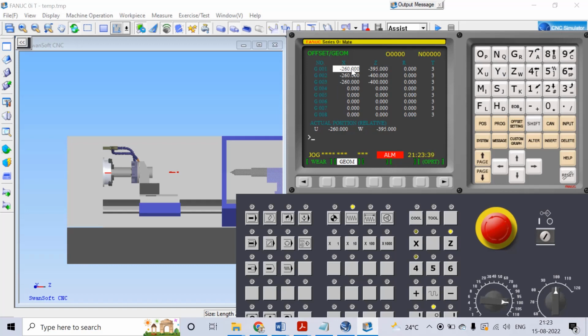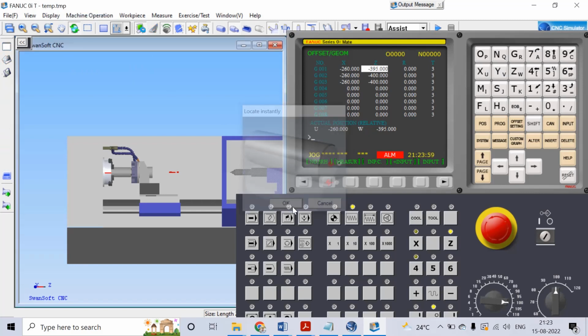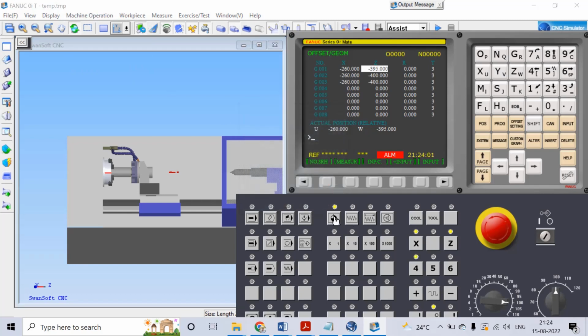For the first tool, X is 0, X0 measure, and then Z0 measure. Then go to machine operation, rapid position. Once again select here. OK. Then go to reference point X and Z.